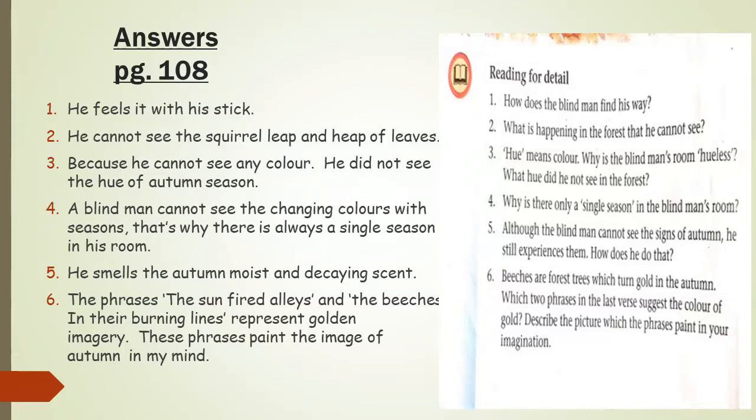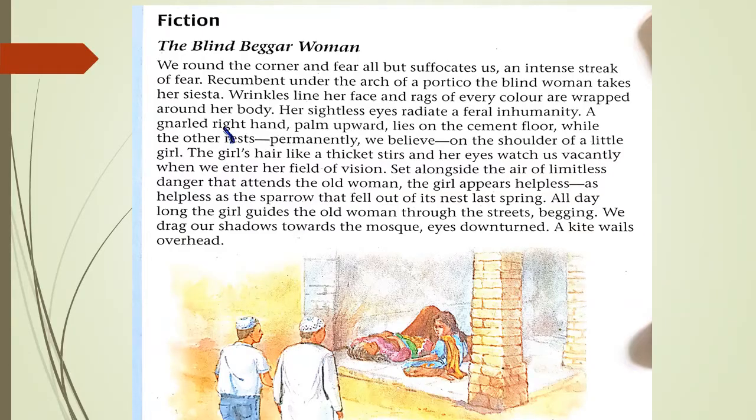These are the questions and answers. Write them and also learn them. It was poetry. Now we will read fiction. The Blind Beggar Woman. You're going to read it yourself and then come here to solve the exercises.